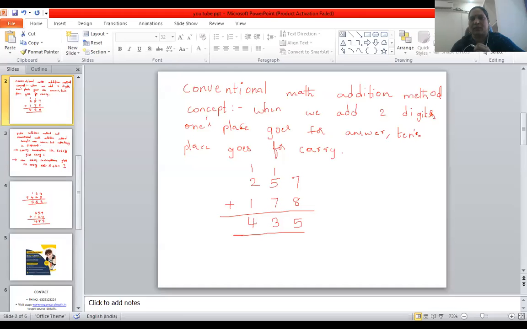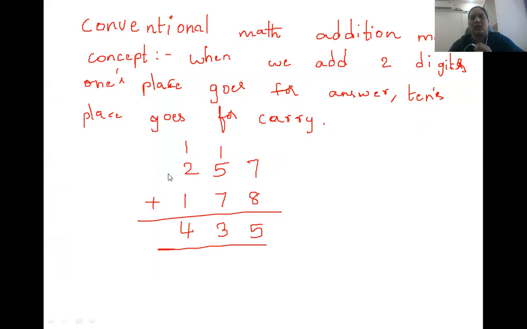So first, I would like to discuss the conventional math addition method. When students do this addition, even higher class students, sometimes they make mistakes, right?